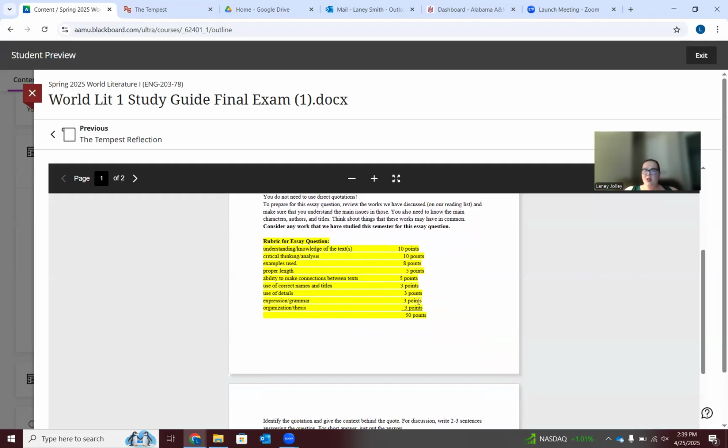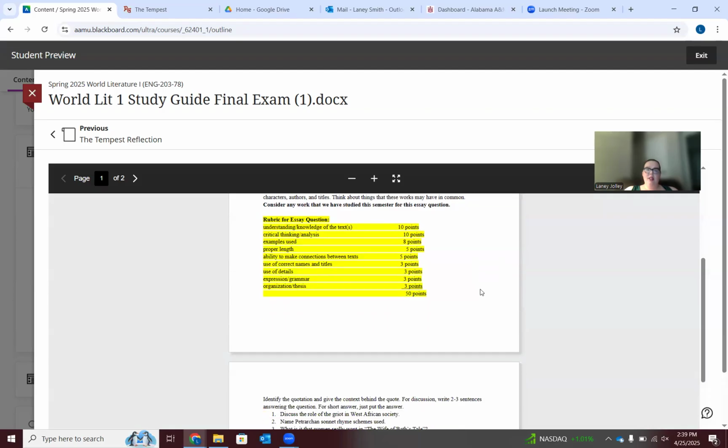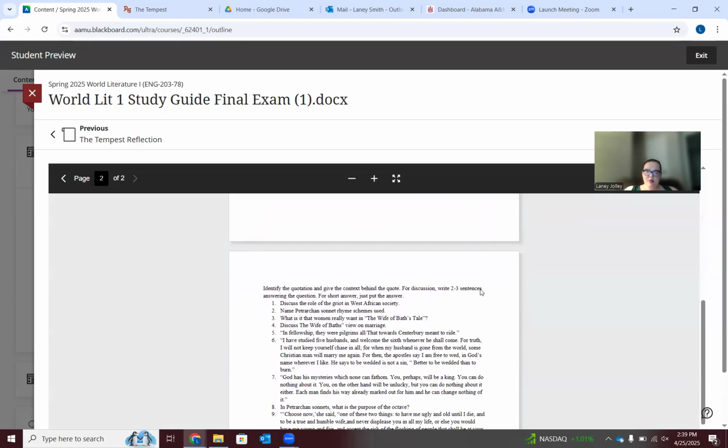Expression and grammar is only worth 3 points. So if you're misspelling stuff or your grammar is not great, that is fine. This is not something that you should run through a grammar checker or anything. I think I've talked about this in class. Tools such as Grammarly can be fantastic, but because they use common phrasing to fix your mistakes, that comes up as AI generated whenever it is run through an AI checker. So please keep that in mind.